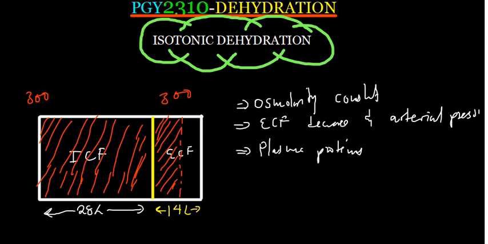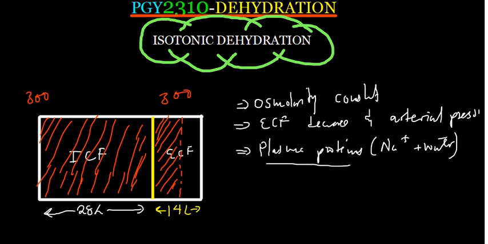Because you have only lost ions and water, the plasma proteins are still there. So they are going to be much higher as compared to when you add a lot of water. Okay, so that is why we are saying there's an increase in plasma proteins. Not necessarily that you have increased them, it's because you've reduced the water.